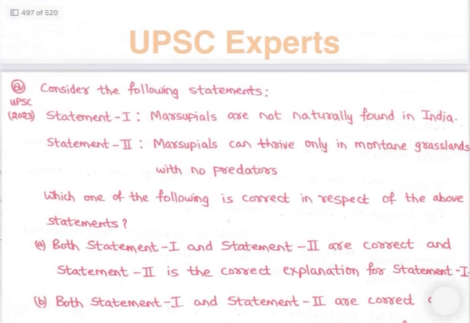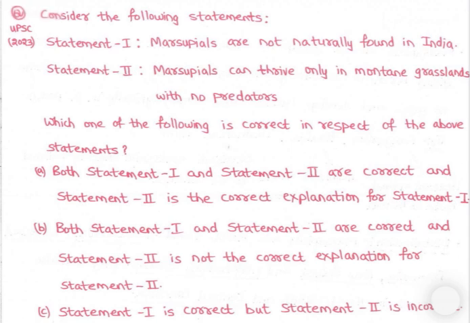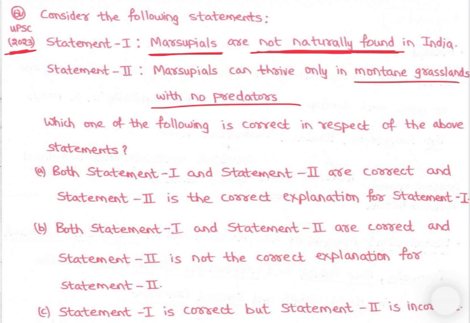Now let's move to the next question. See, that is a question asked in UPSC 2023. Consider the following statements. Statement 1, marsupials are not naturally found in India. Not naturally found in India, right? Statement 2, marsupials can thrive only in mountain grasslands with no predators. So let's understand about marsupials.